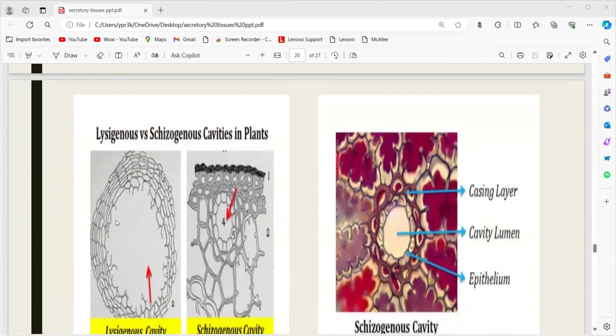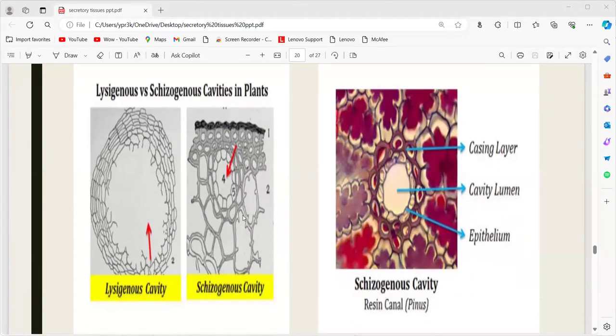Here this is the lysogenous cavity, formed due to lysis. The cells are present, and due to the death of these cells the cavity is formed, and here they are secreting the substances. Whereas in cytogenous cavities, they are formed due to the elongation and separation of the cells, leaving some space. So here the formation of a cavity will take place.